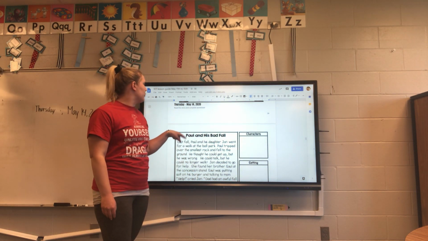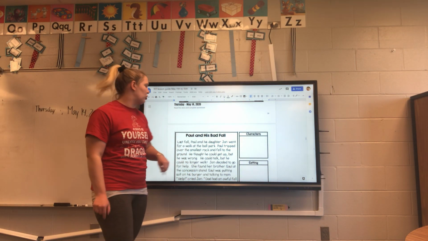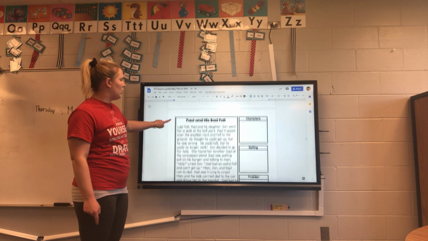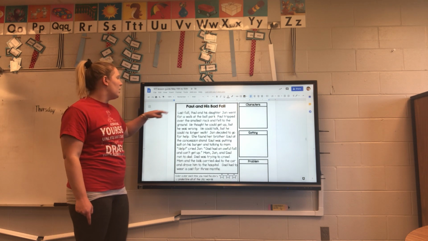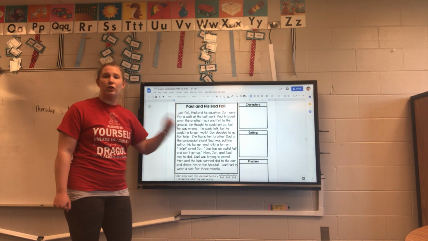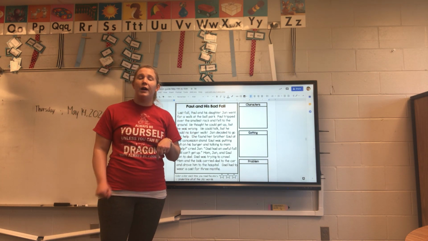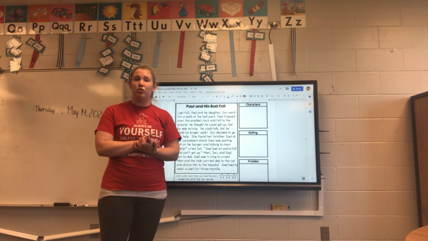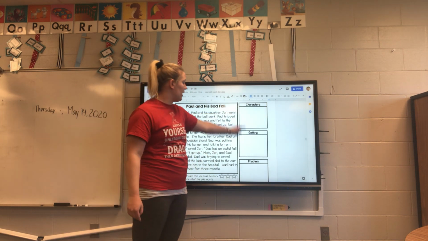Our very first task for today is to read the story and to complete the worksheet. If you go down a little lower, you will see this worksheet right here. It says Paul and his bad fall. So what I want you all to do is read this story. I would love if you all could pause it and try to read it independently. And then you're going to answer these questions.